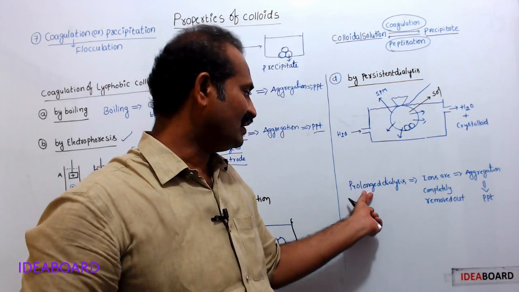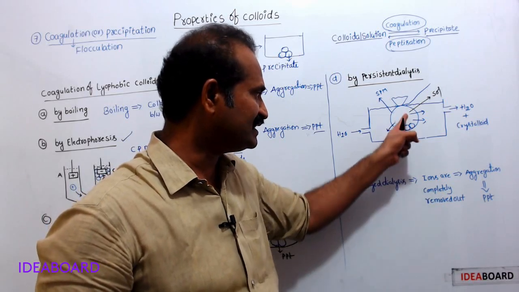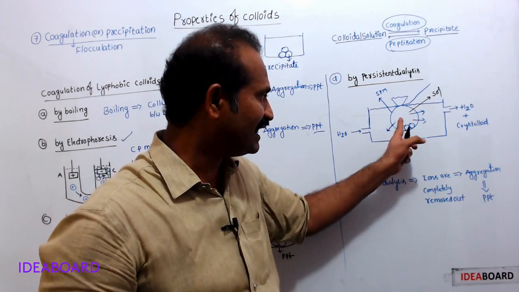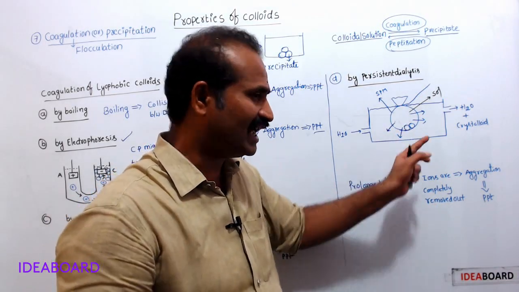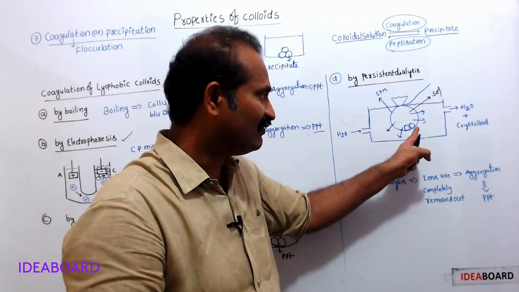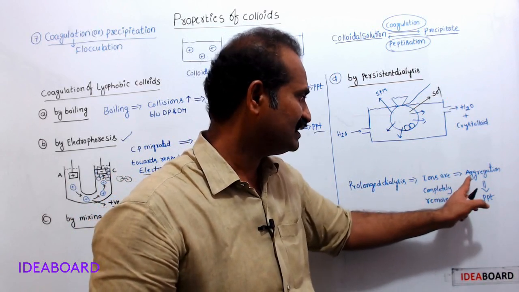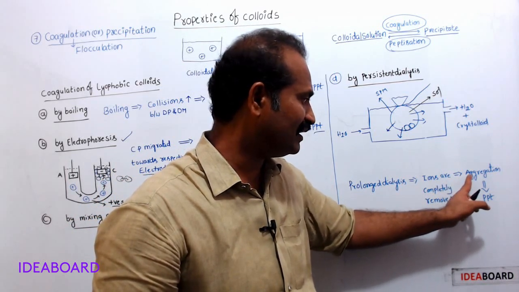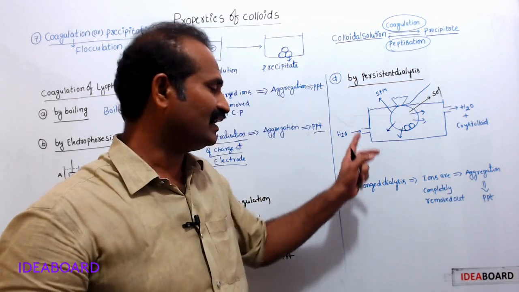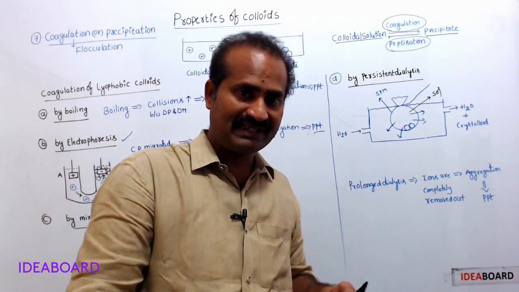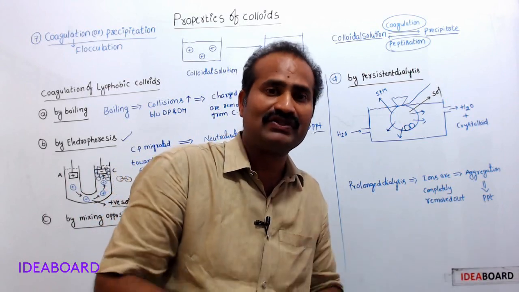Okay, on prolonged dialysis, ions are completely removed. Ions which are present on the colloidal particle are removed. As ions are removed, the colloidal particle becomes chargeless. After removing the charge, colloidal particles start to attract and form a precipitate. Because there is no charge on the colloidal particle, aggregation takes place. It leads to the formation of precipitate. So persistent dialysis, over dialysis, leads to precipitation. Over dialysis leads to coagulation of the colloidal solution.